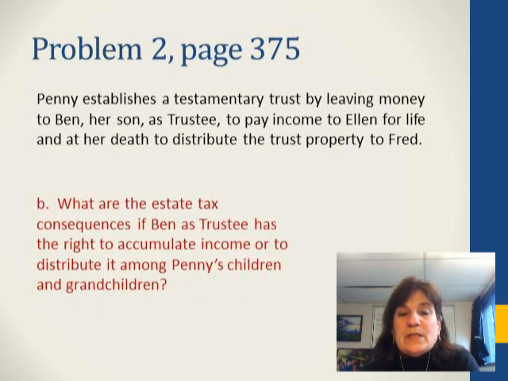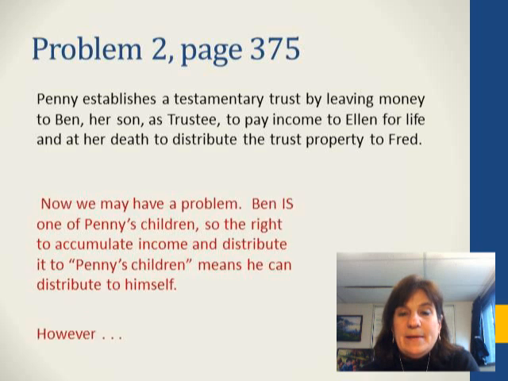What if Ben, as trustee, has the right to accumulate income or to distribute it among Penny's children and grandchildren? Careful. This doesn't look like a general power of appointment because it limits the class of people that he can appoint to, but Ben is one of Penny's children. So the right to accumulate income and distribute it to Penny's children means he can distribute it to himself.